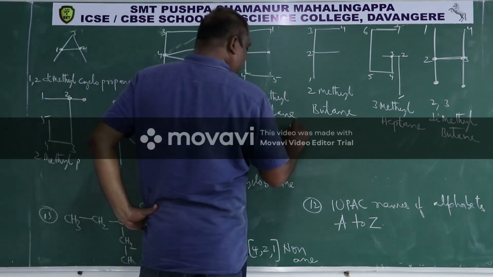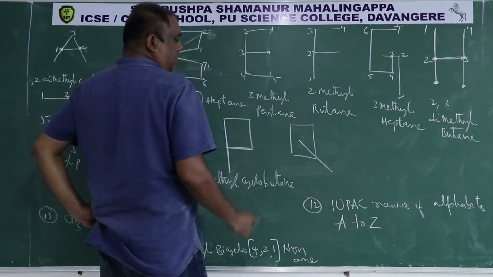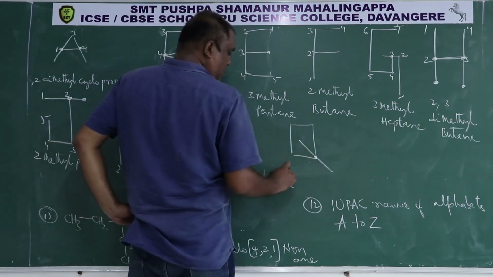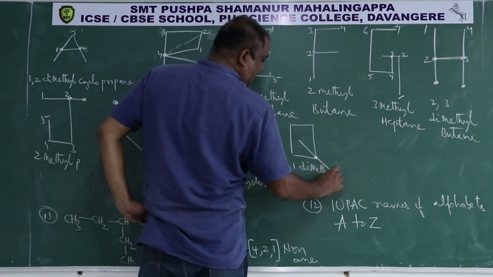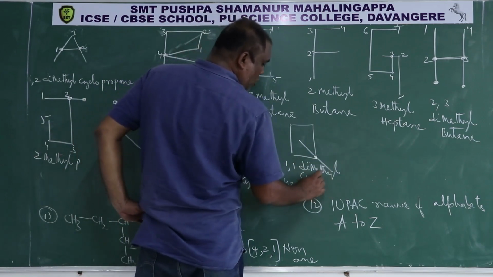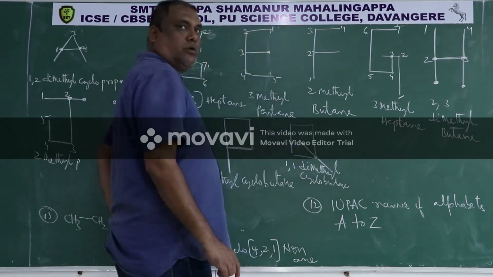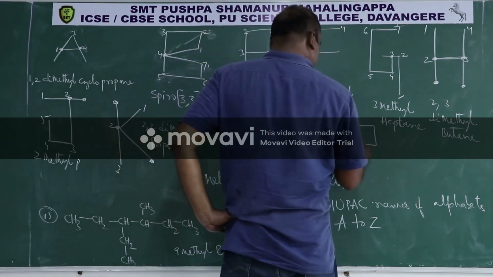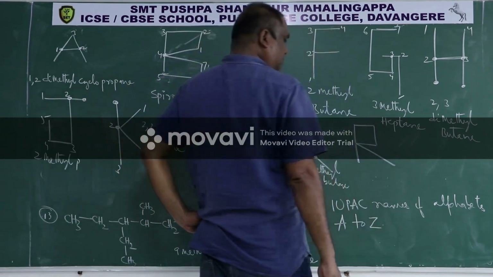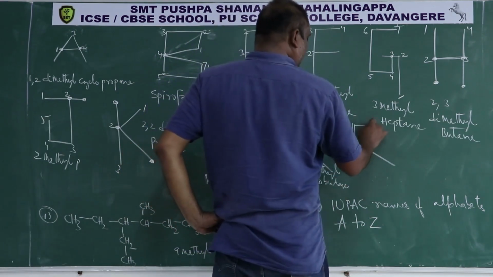Then this is Q. Here it is 1,1-dimethylcyclobutane, Q. Then this is R. Again this is cyclobutane.